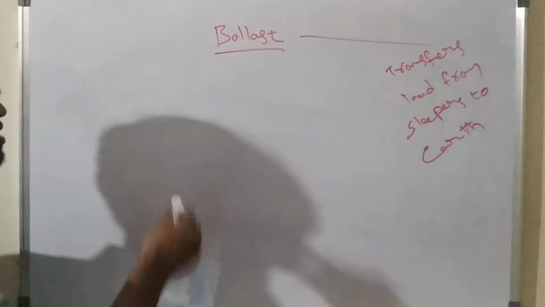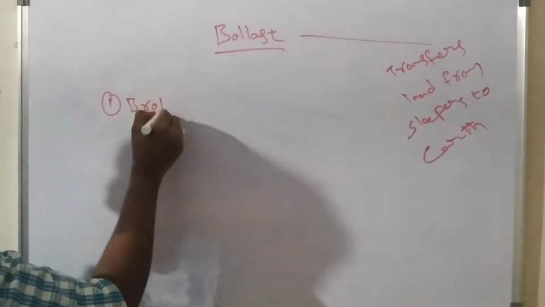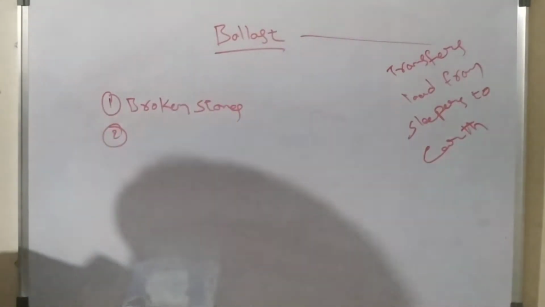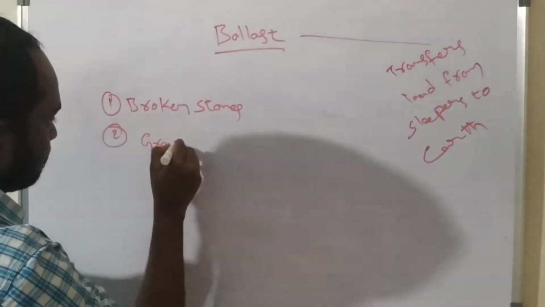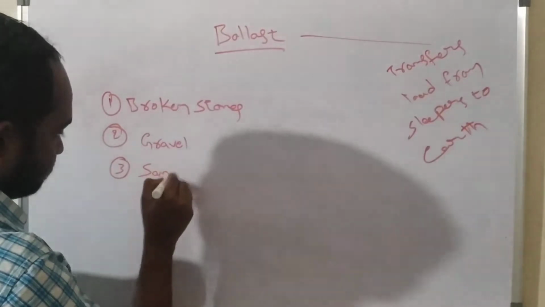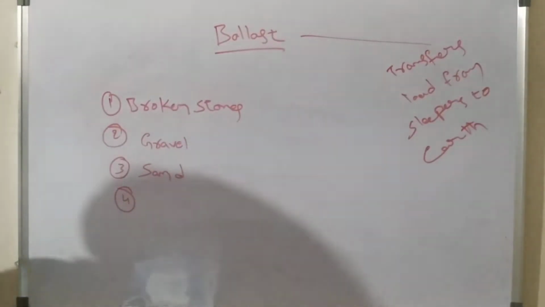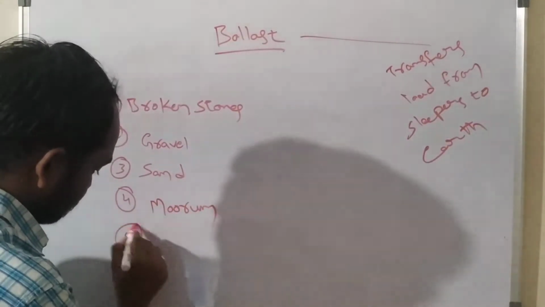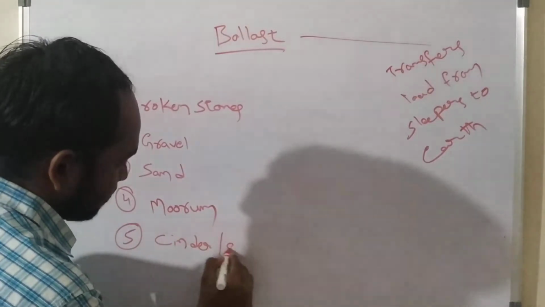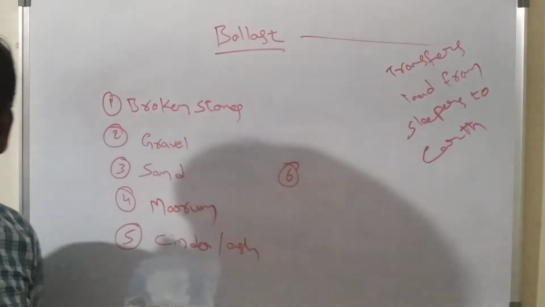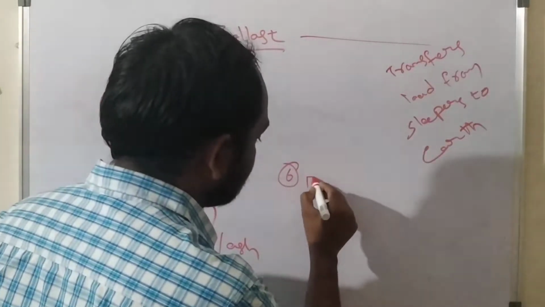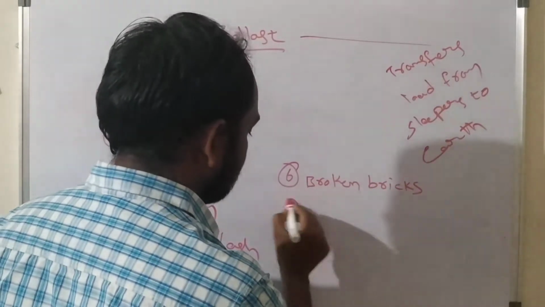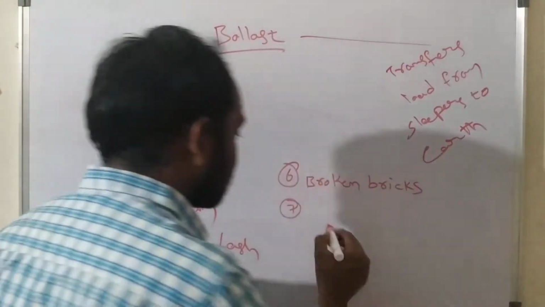The first one is broken stones, gravel, sand, muram, cinder, ash, broken bricks, and ballast earth.